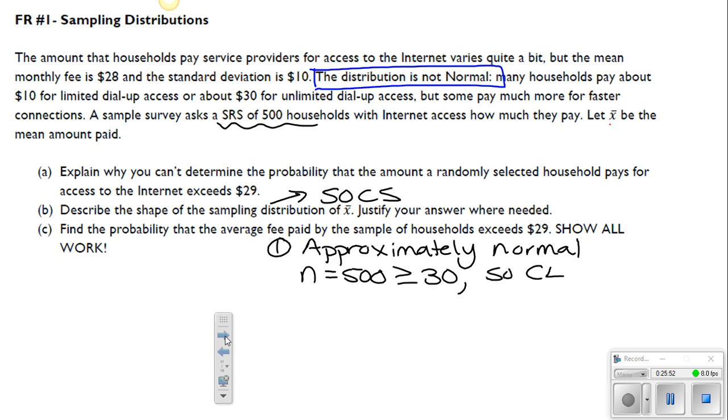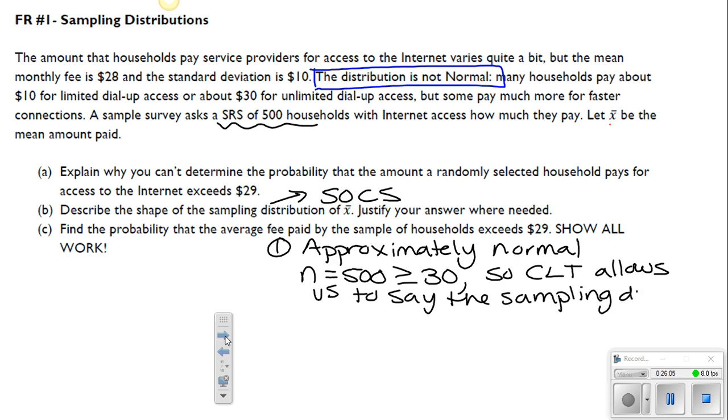So using the central limit theorem allows us to say that the sampling distribution of X bar is approximately normal. If you're going to name drop the CLT, you need to at least talk about how that's going to be working. So this is how you're going to talk about the shape.